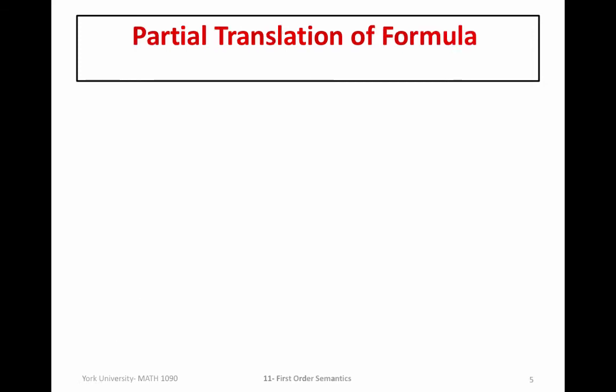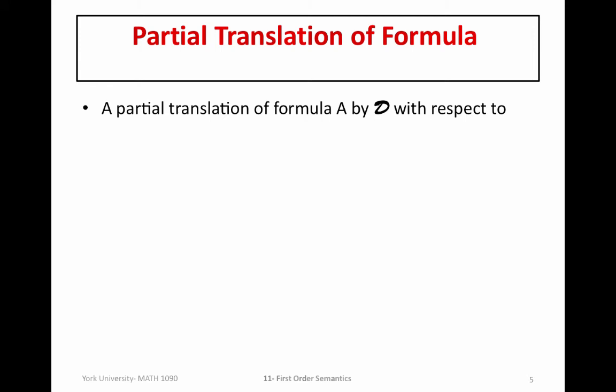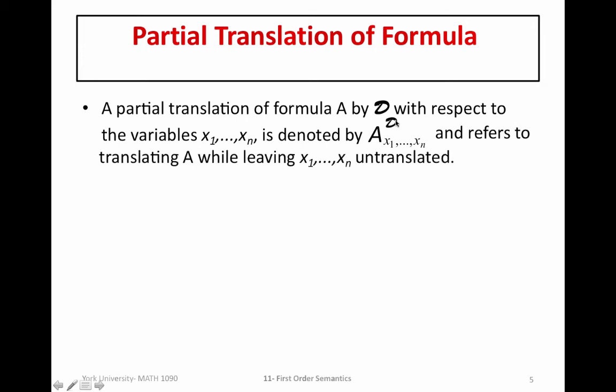To conclude section 8.1, we want to define also what a partial translation of a formula is. So a partial translation of a formula A by an interpretation D with respect to the variables x1, x2, ..., xn is denoted by A with the subscript of these variables and a superscript D. So here, a partial translation essentially relies on some object variables, and the partial translation is simply translating everything in A while leaving x1 to xn untranslated.